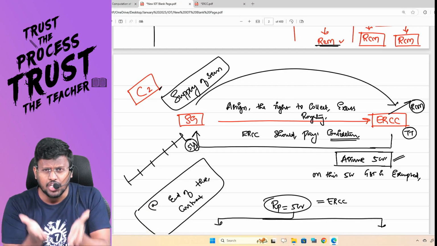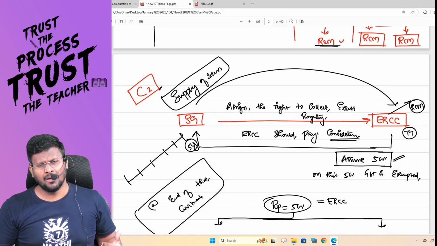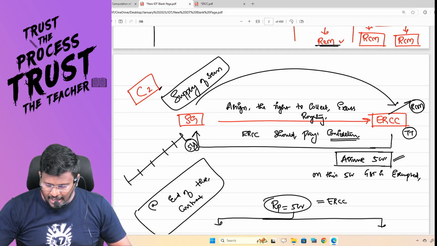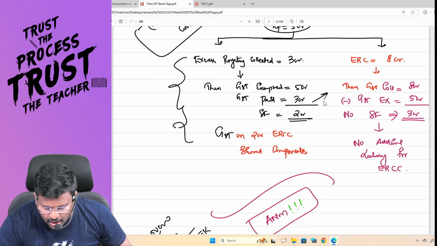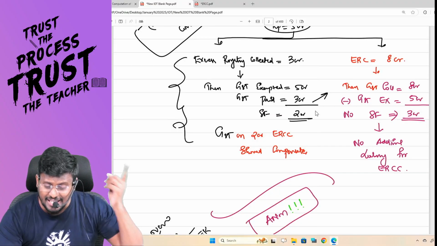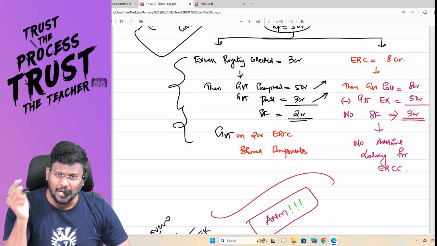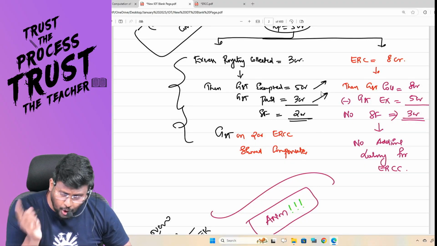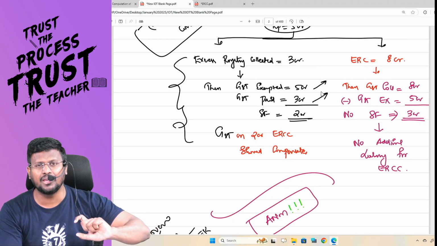Whether it's a profit or loss for you, it's your headache. That is not our consideration. So, if the amount collected by the ERCC is only 3 crore, the GST is exempted on 5 crore. But the government got the GST only on 3 crore, because only that amount is excess royalty.